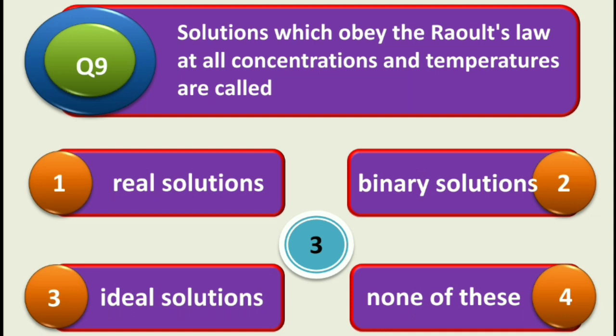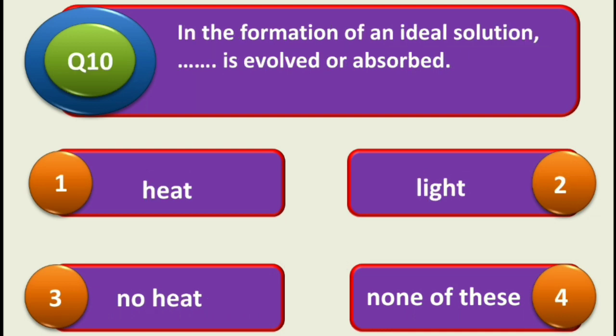So next question is, in the formation of an ideal solution, dash dash is evolved or absorbed. First is heat, second is light, third is no heat, fourth one is none of these, and the answer is, in the formation of an ideal solution, no heat is evolved or absorbed. So the answer is no heat.